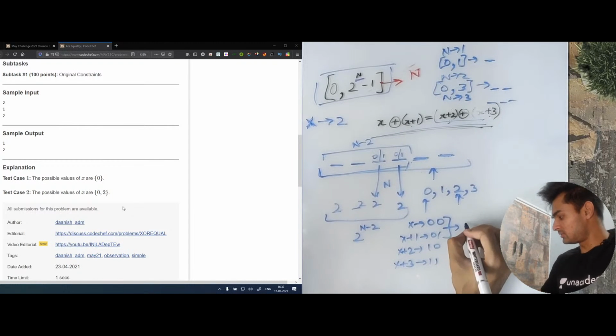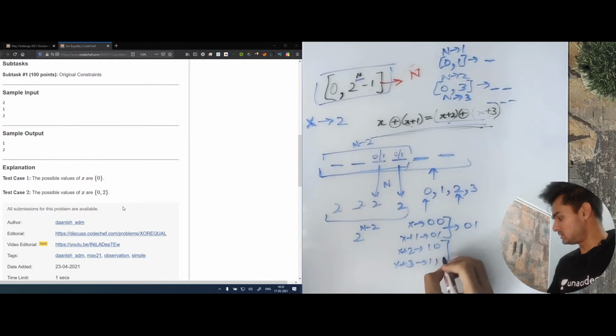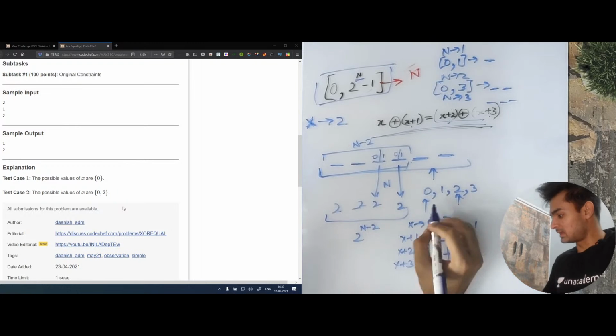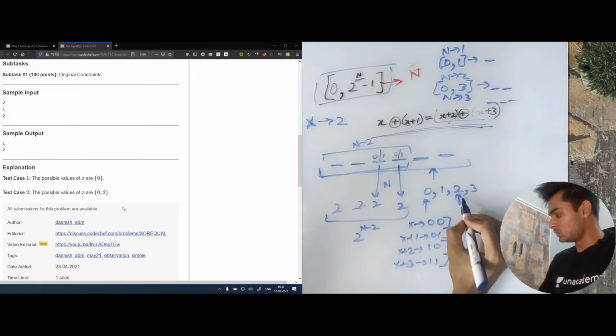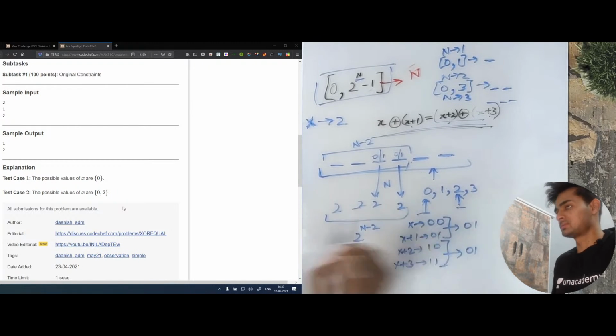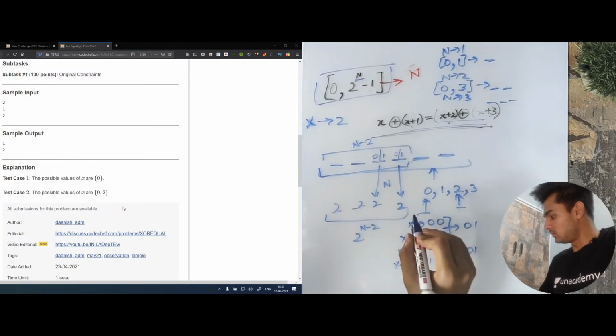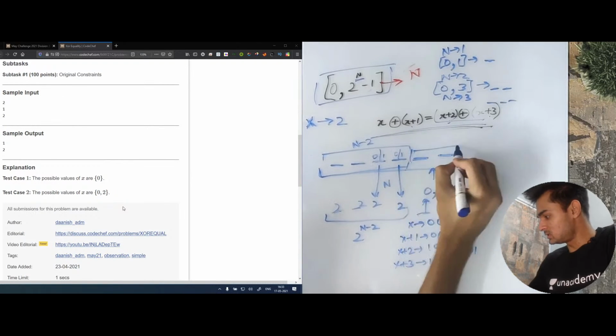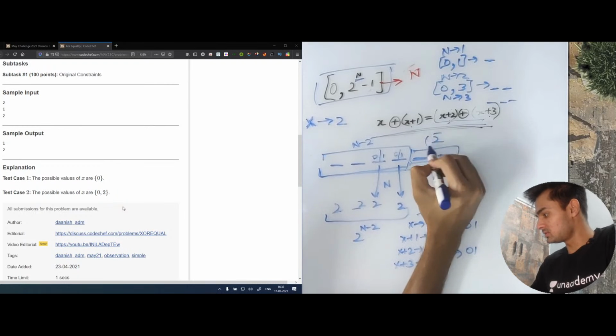Now this actually gives us 0, 1, XOR of this. This XOR of this gives us again 0, 1. So with this we can tell that for 0 and for 2 we get the same values. Now with this we can say that these two indexes are actually going to give us two values only.